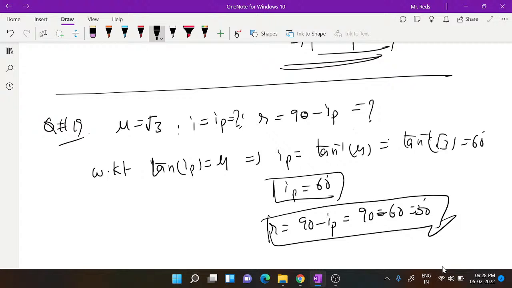Similarly, if you see level 1, these kinds of questions are given. What is the intensity in terms of watt per meter square? They have given numerical based ones and percentage based ones.